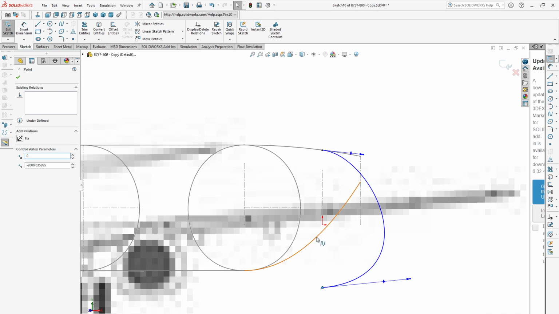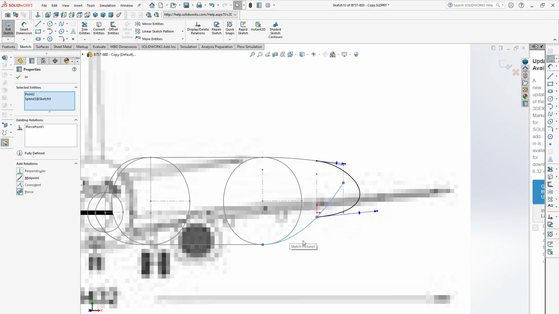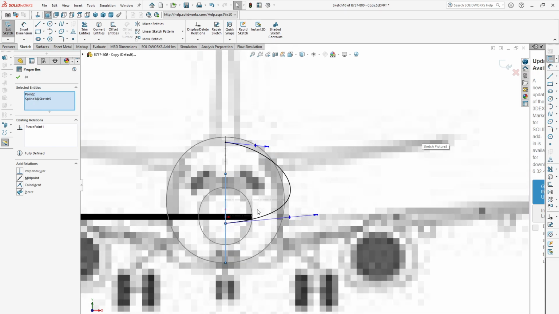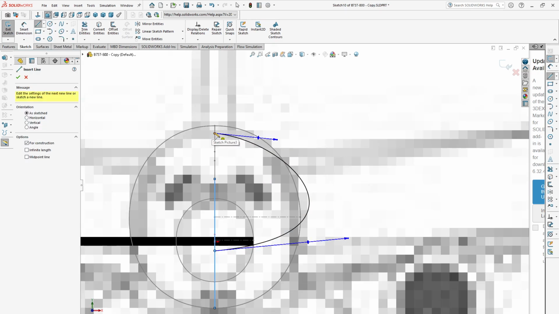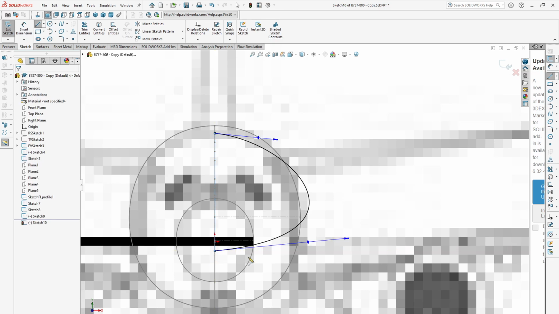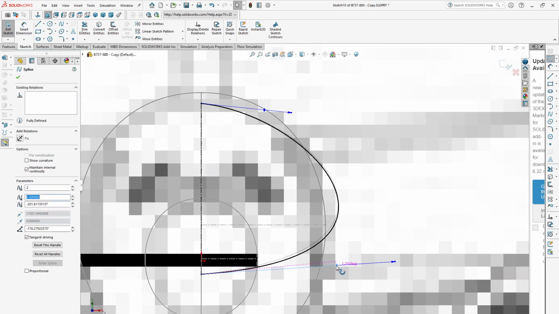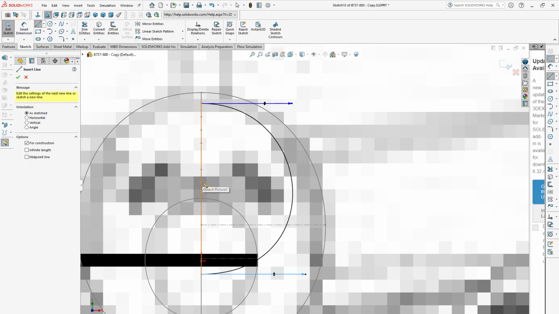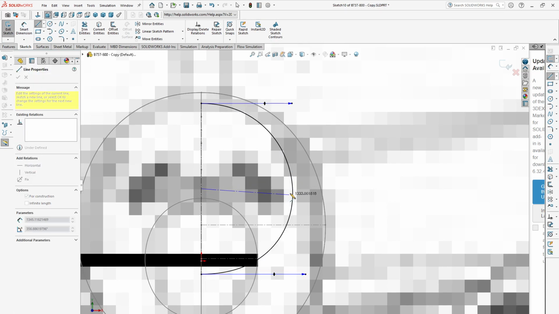This point, make it pierce with this line. Okay, now change the view. First sketch the center line, connect these 2 points, then make this horizontal, make this horizontal. Sketch another center line from the center of this line to the horizontal line.